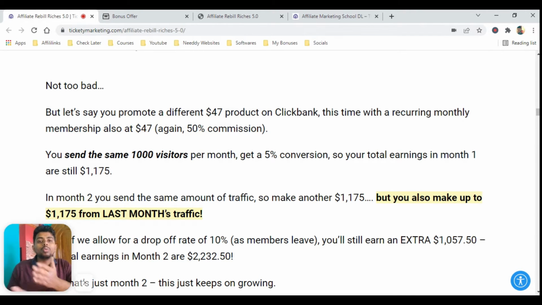They pay the product creator, and since you are the affiliate who sent that sale, the product creator will share a certain percentage of that money with you. This is the simple idea of recurring commissions.